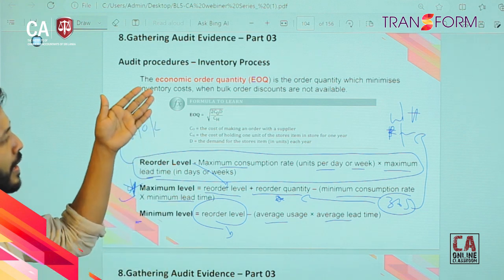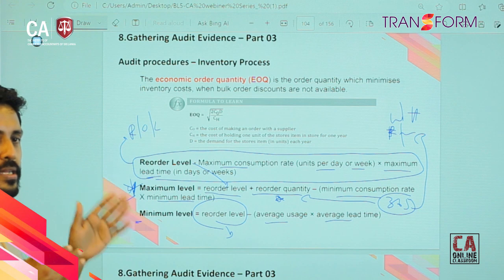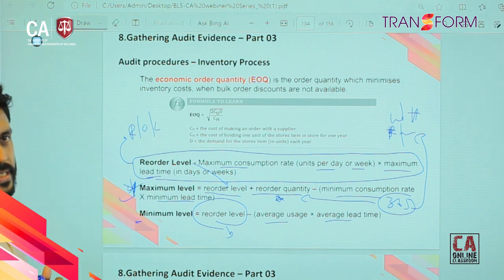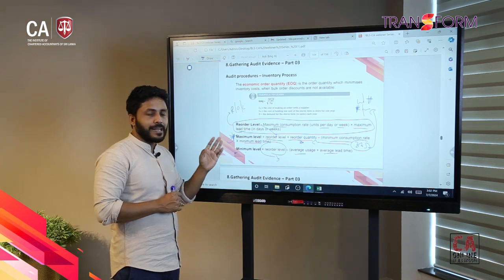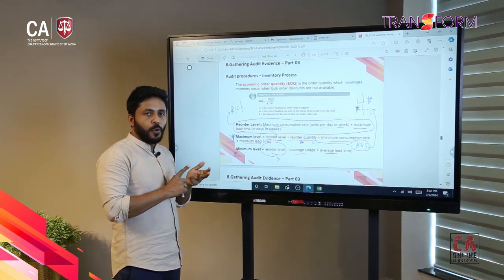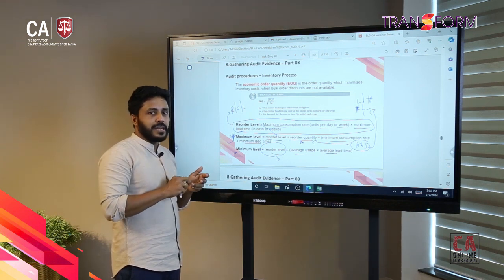So then we should have a benchmark in an organization to monitor the inventory process, right? In other terms we can calculate inventory holding period or inventory turnover. Those are financial ratios.